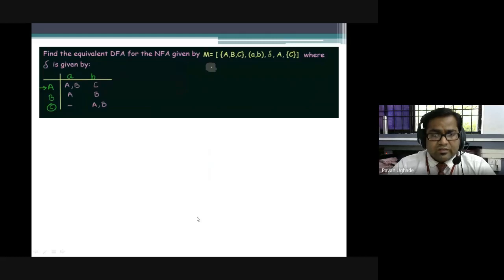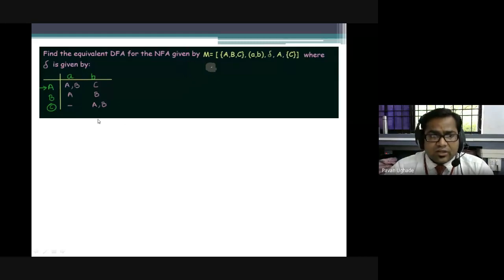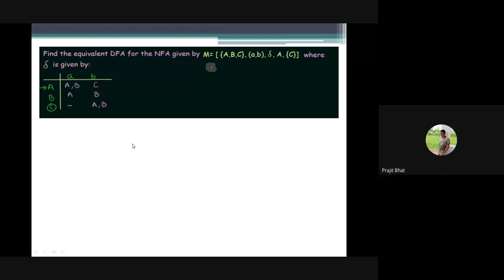I have a doubt whether we have discussed this example: find the equivalent DFA for the NFA given by the machine. That is what I used to give as step number 5. This is the representation of a machine in machine equation form. It has three states A, B, C, then the alphabet a and b, and this is the transition function. A is the initial state, and C is the final state. Whether we have solved this, if not, I'll do it.